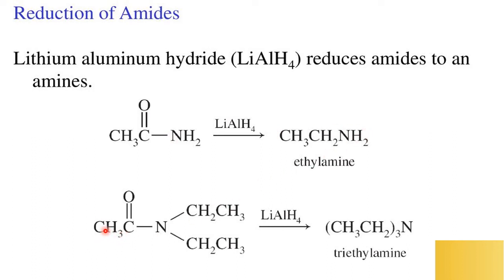Now CH3, C double bond O, N, CH2, CH3, CH2, CH3. Here you add hydrogen. So already CH3, CH2, two are there. Now by adding hydrogen it becomes CH3, CH2, N, and there are three CH3, CH2 groups. So all together it becomes CH3, CH2, CH3, CH2, CH3, CH2. Three are there, and one O, H2 will go as a side product. So triethylamine.